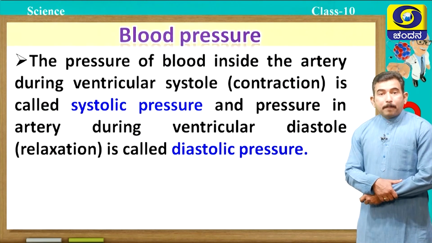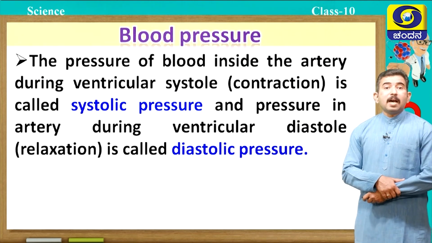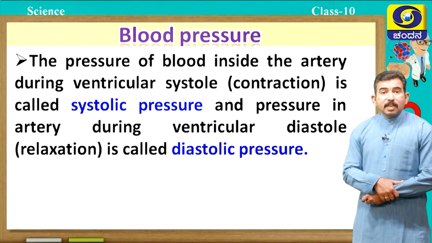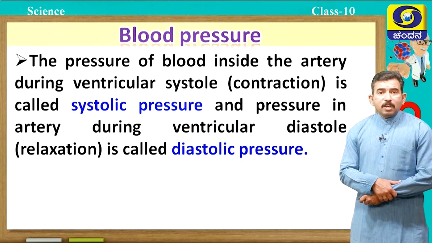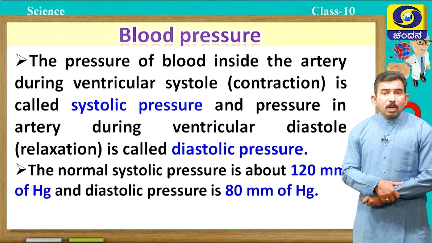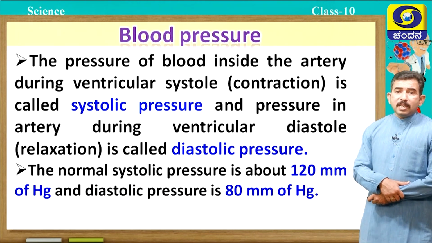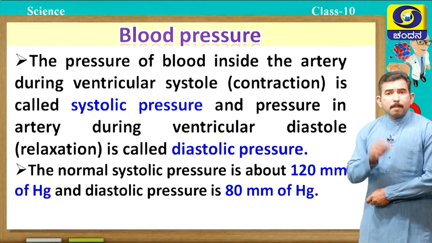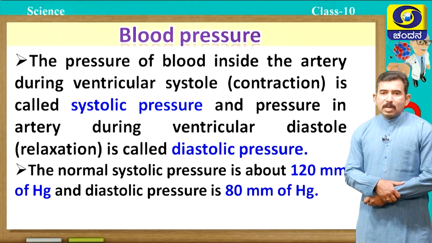doctors. The pressure of blood inside the artery during ventricular systole is called systolic pressure, and the pressure in the artery during ventricular diastole is called diastolic pressure. Normal systolic pressure is about 120 millimeters of mercury and diastolic pressure is 80 millimeters of mercury. Commonly, the blood pressure in a healthy man is 120 by 80.